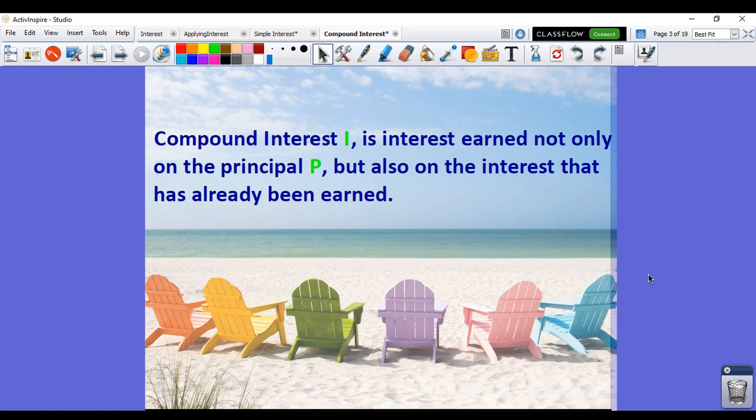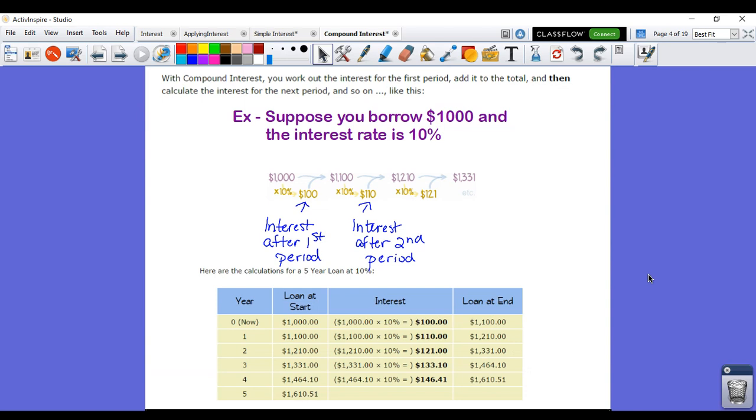So if you have an account that is compounded annually, at the end of every year, they're going to recalculate your account balance with new interest, including the interest amount that was already accrued. So here's an example for you. You borrow $1,000 and the interest rate is 10%. You'll see that at the end of the first year, if you look at the table, they're going to add $100 of interest on that loan.